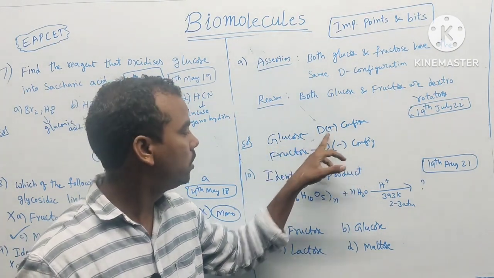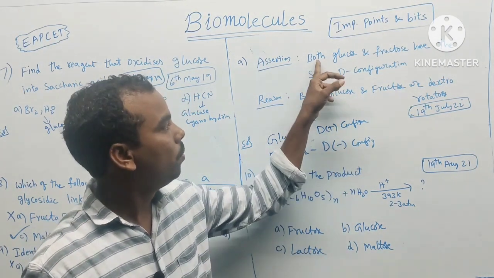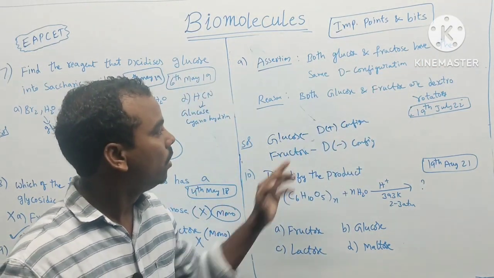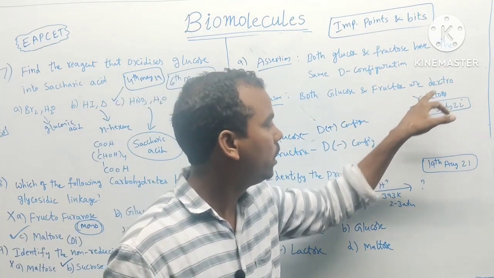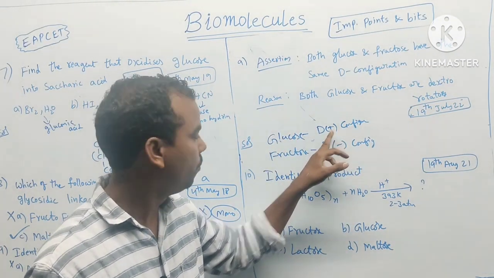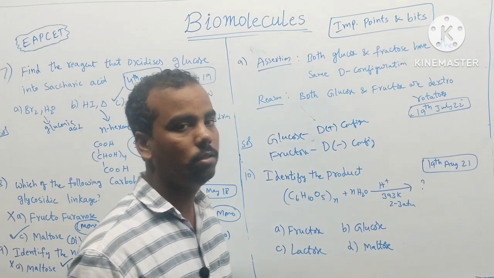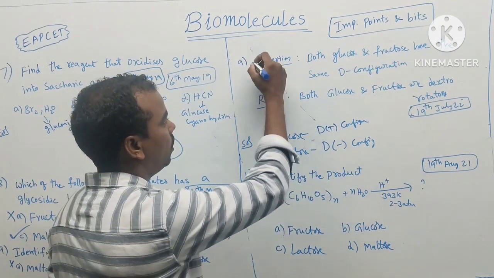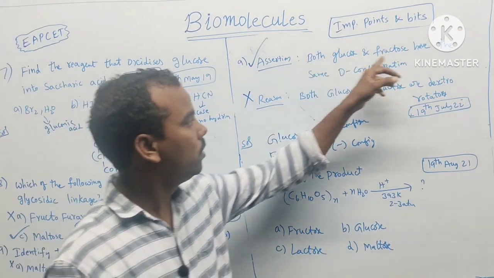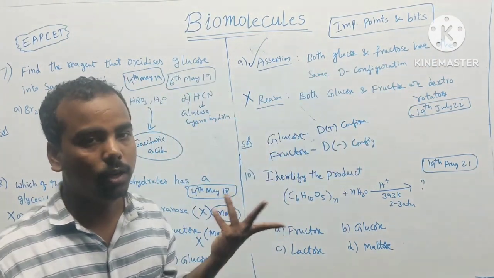So glucose is dextrorotatory, fructose is levorotatory. So both glucose and fructose have the same D configuration, correct. The reason, both glucose and fructose are dextrorotatory, is wrong, because glucose is the plus form, that is dextro, and fructose is the minus form, that is levo. So answer A is correct, reason is wrong.